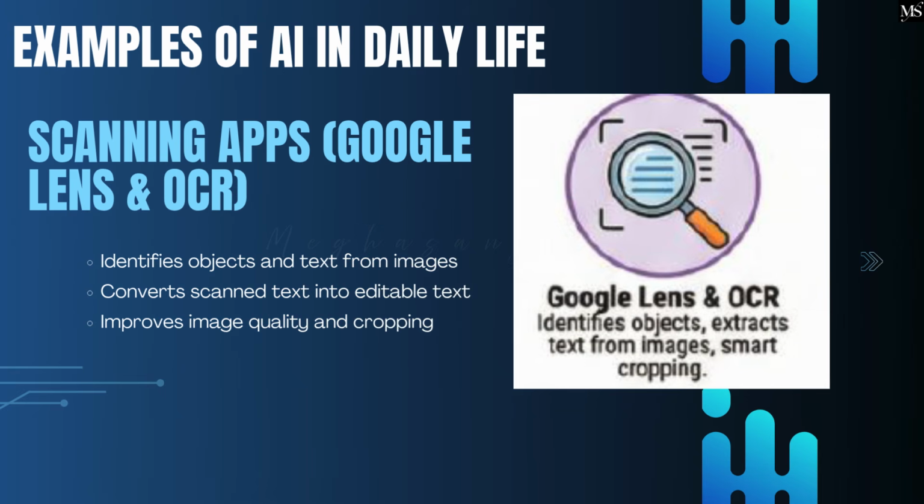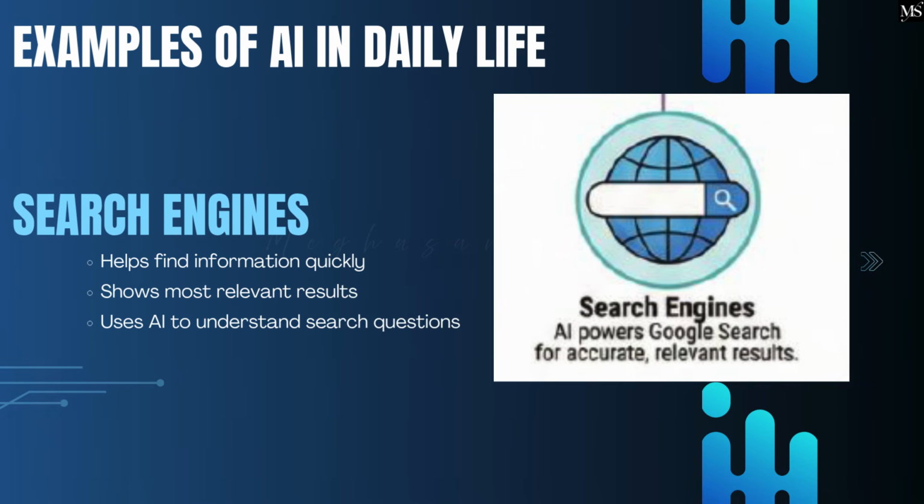Scanning apps. Google Lens and OCR. Identifies objects and text from images. Converts scanned text into editable text. Improves image quality and cropping. Search engines. Helps find information quickly. Shows most relevant results. Uses AI to understand search questions.